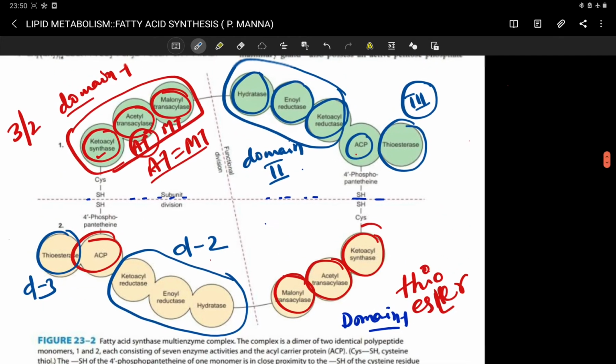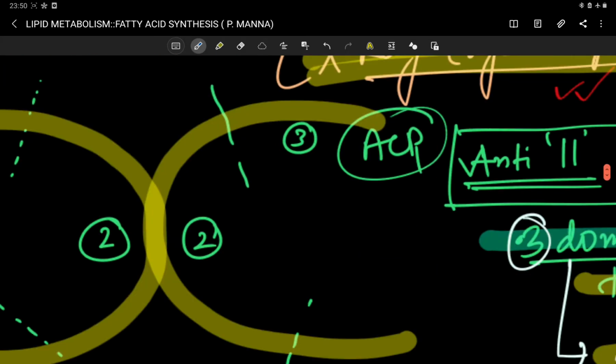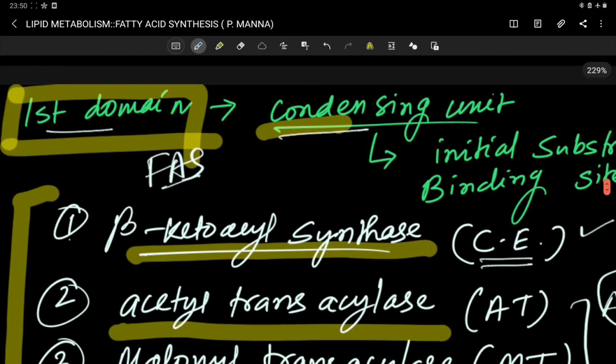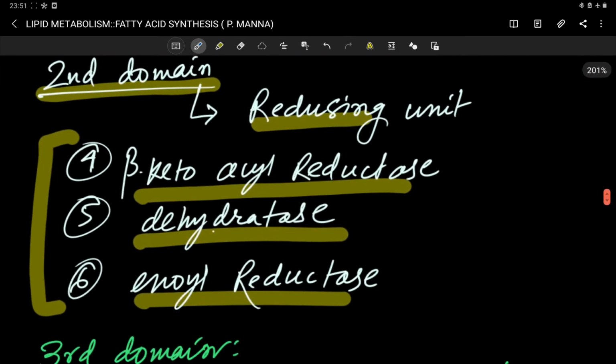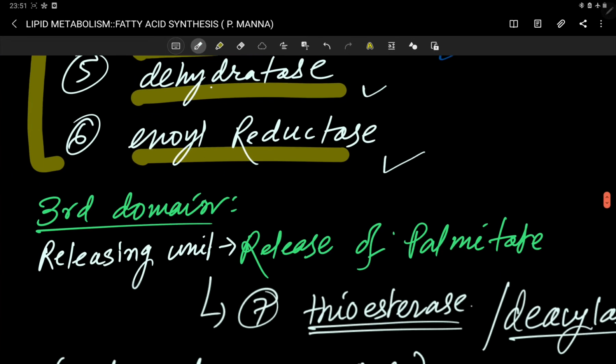Clear? So this is about the domains and the enzymatic activity of those domains. Second domain: beta ketoacyl reductase, or simply ketoacyl reductase, dehydratase, enoyl reductase. Third domain, it is the releasing unit.